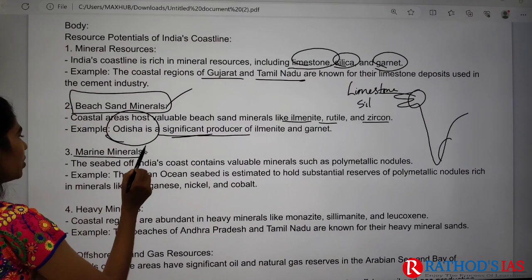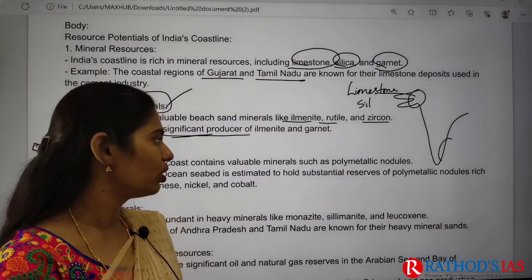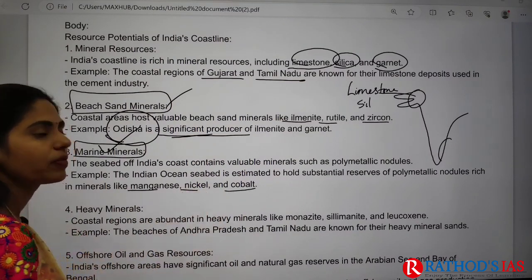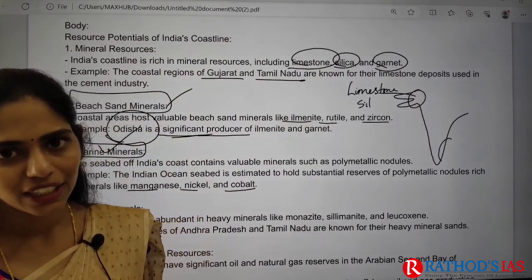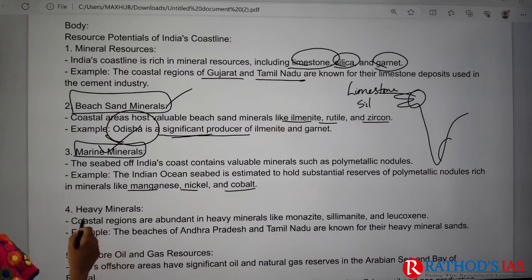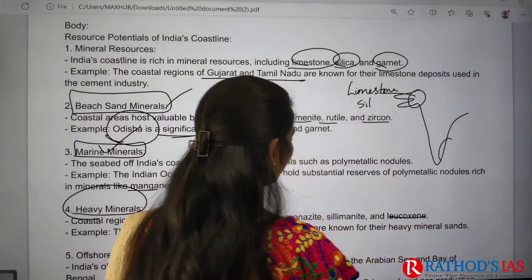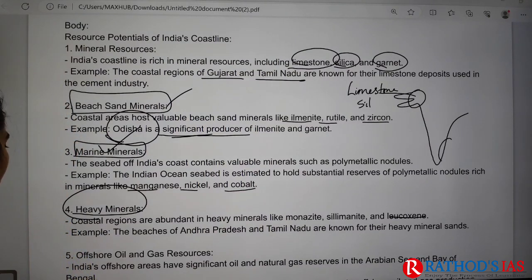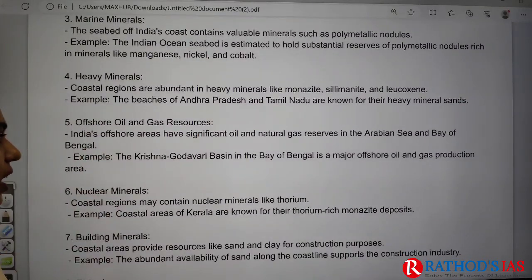And next one is we can also get some marine resources, for example, polymetallic nodules, which are a combination of manganese, nickel and cobalt. And we even got permission to get these polymetallic nodules. And next, we can get some heavy minerals, for example, monazite, sillimanite and leucoxene. If you do not know this, you can leave this. But whatever points you exactly know, try to write them. And we know that we have oil and gas resources, you can write that.